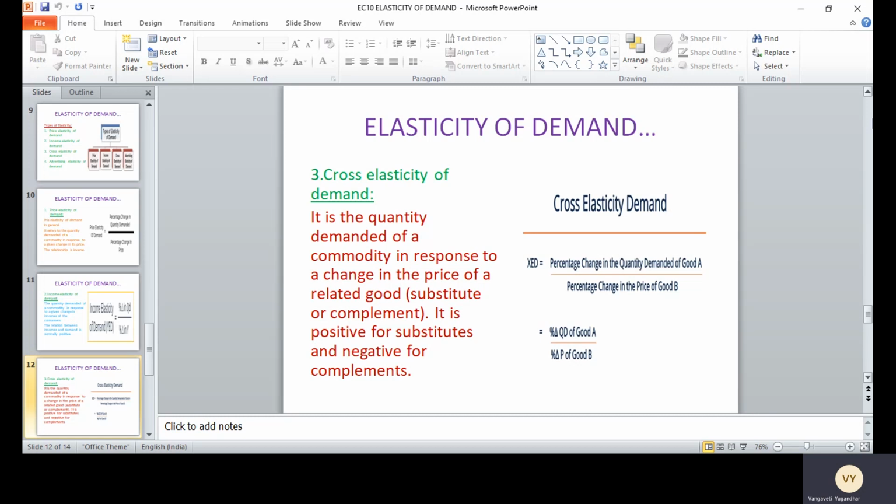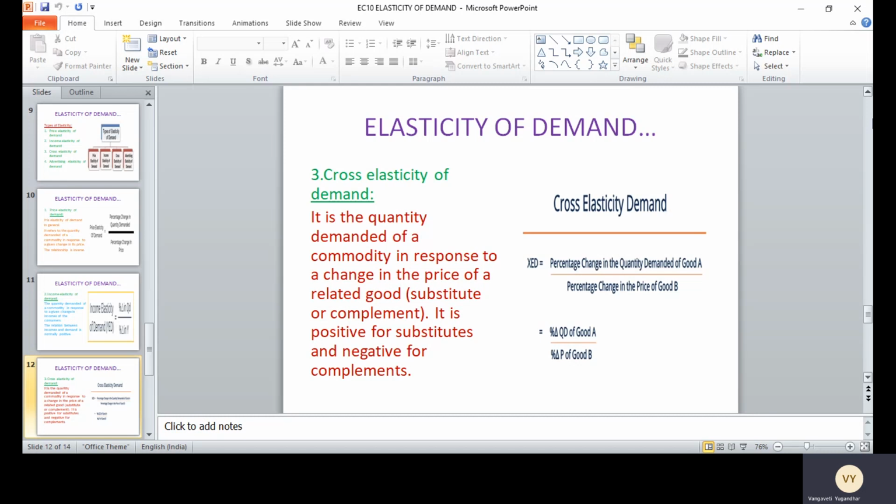Supposing we take the Brew and Nescafe example: when the Brew price is reducing, the demand for Brew increases and the demand for Nescafe reduces, both being substitutes. So it is positive for substitutes and negative for complements. We also discussed complements, like sugar and milk in the case of tea or coffee.